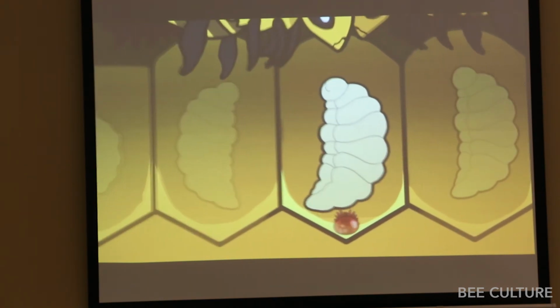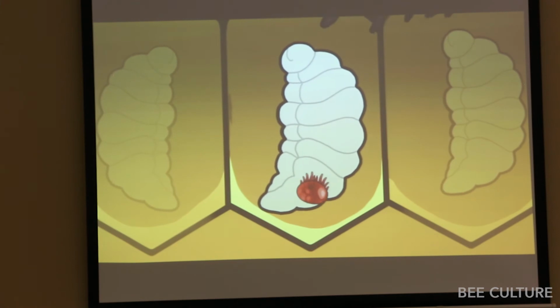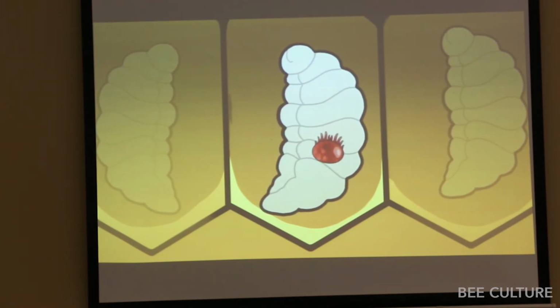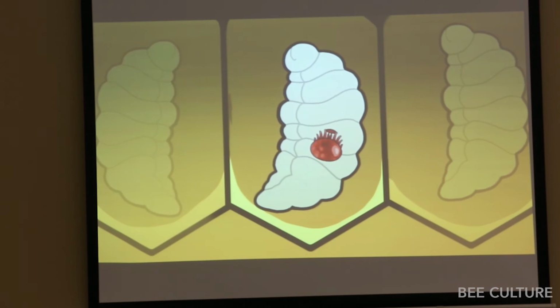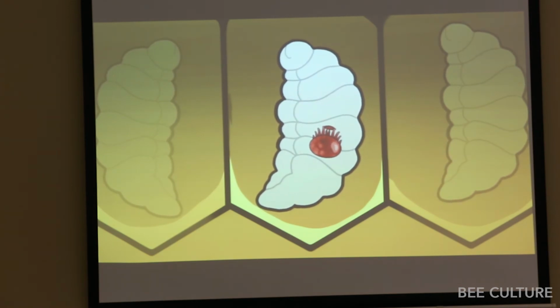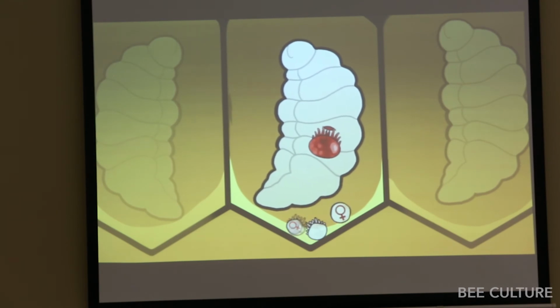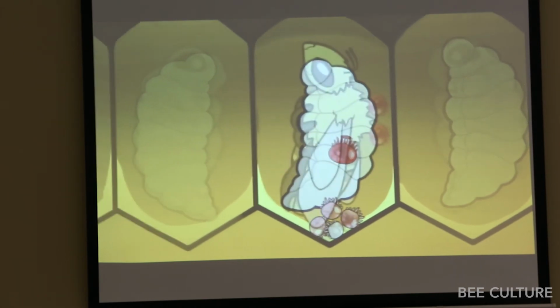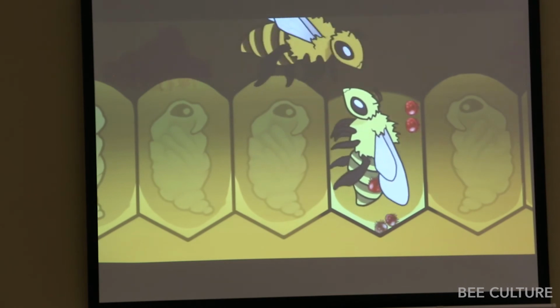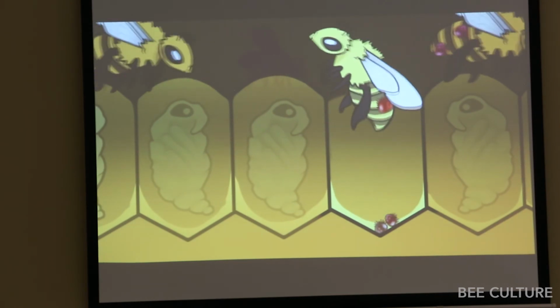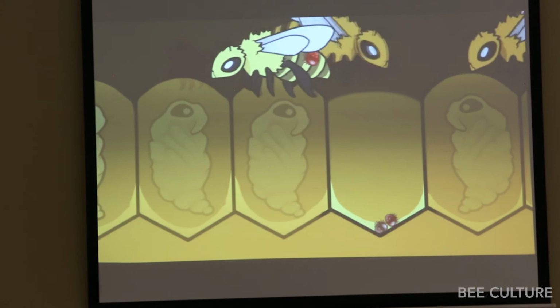Once a cell is capped, the mother mite, like a tiny vampire, climbs atop the cocoon of the developing bee, tears open a hole, and begins to feed on its blood. Within 3 days, the mother mite lays her first egg, which always develops into a male. Then she lays one female egg every 30 hours over the next week or so in her newly acquired home under the brood cap. As each of these female mites matures, they mate with their brother. By the time the baby bee develops and leaves its infested cell, as many as 3 fertilized mites will emerge with it, and the cycle continues.